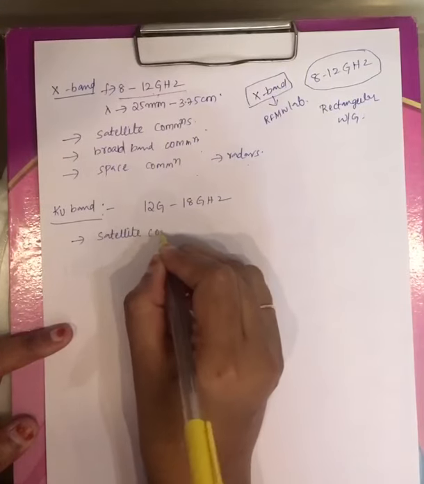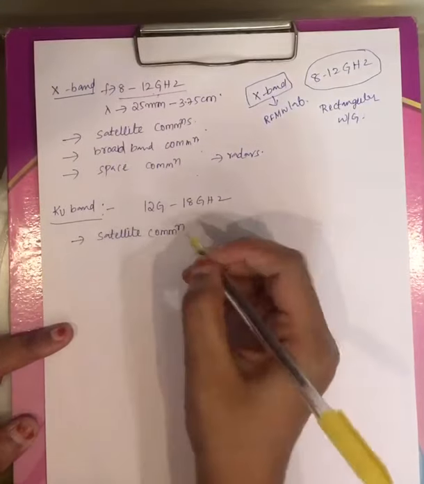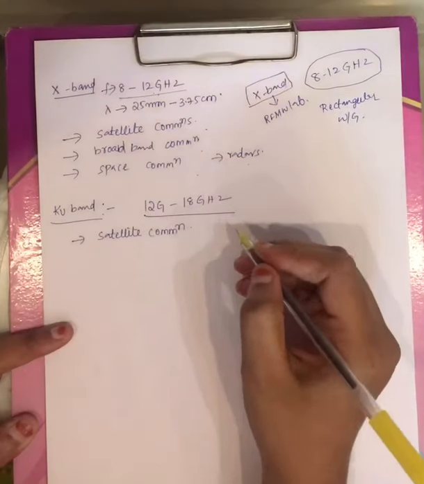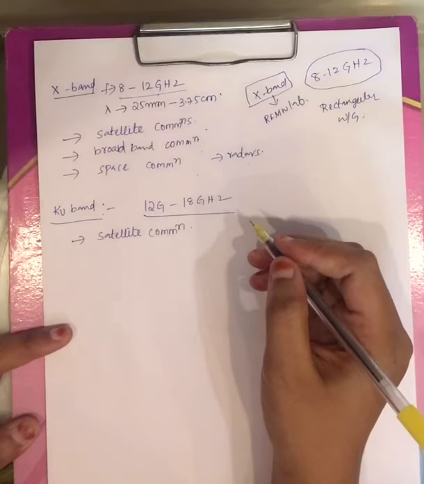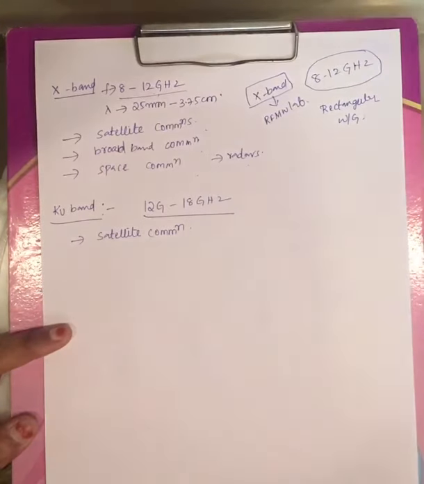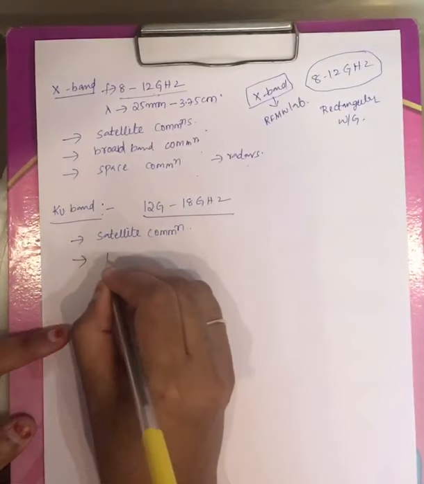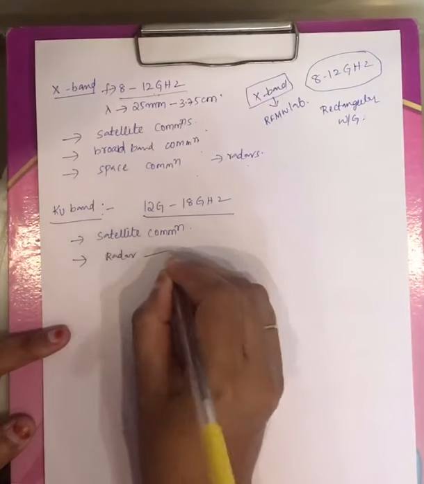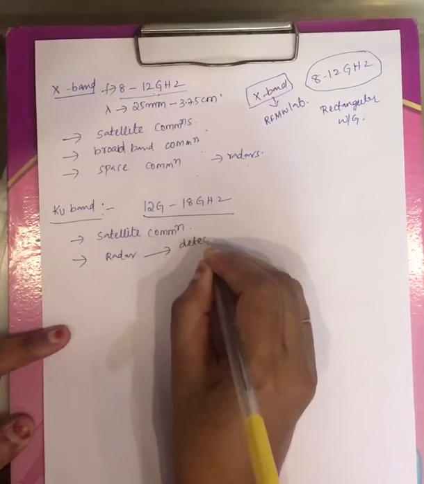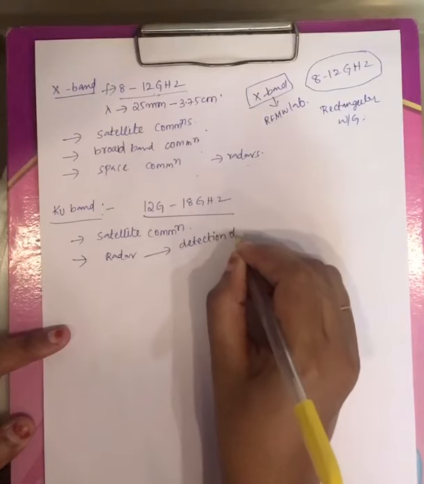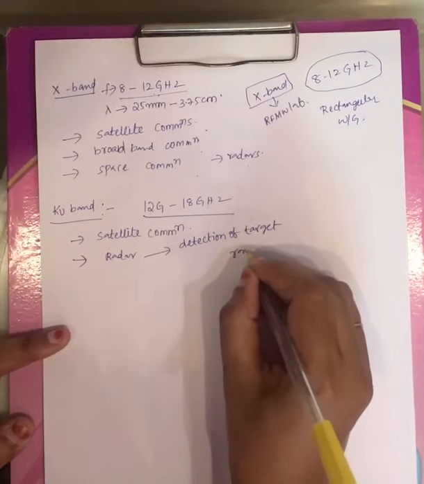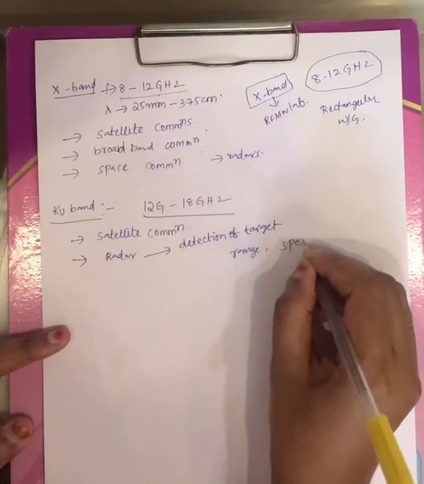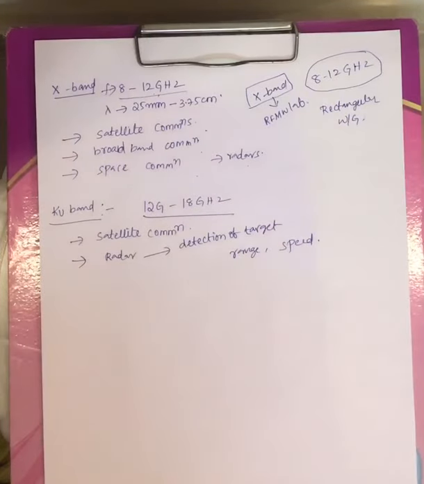One application of microwaves with frequency from 12 gigahertz to 18 gigahertz is satellite communication, and another one is radar for detection of target, range, speed, etc. Now these are the applications of Ku band.